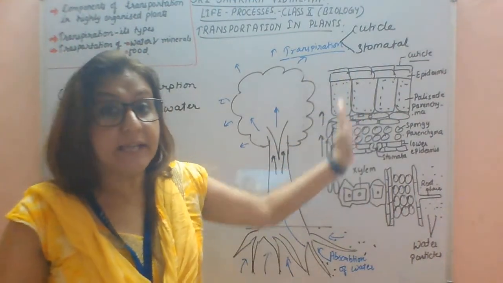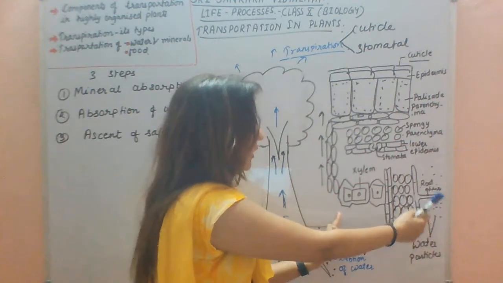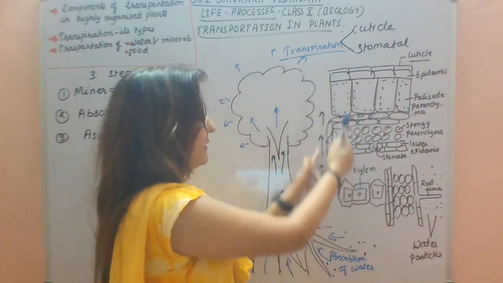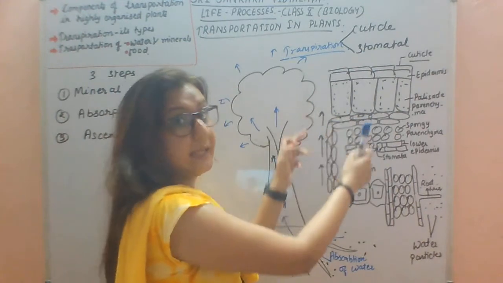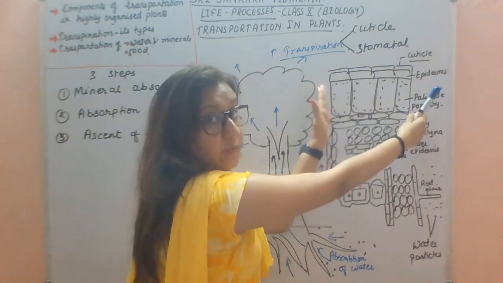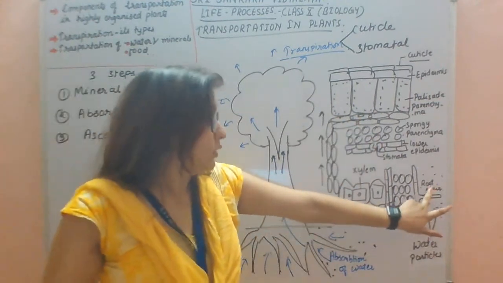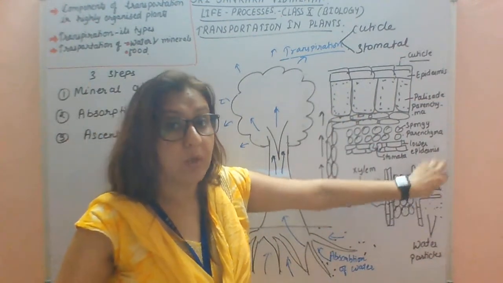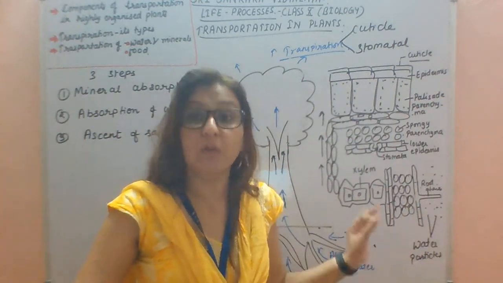So see, this is the internal structure of the root, and these are the xylem. These are the conducting channels, or the xylem vessels, and this is the internal structure of the leaf. Now I am explaining with the help of this diagram. So roots are absorbing water through the process of osmosis.